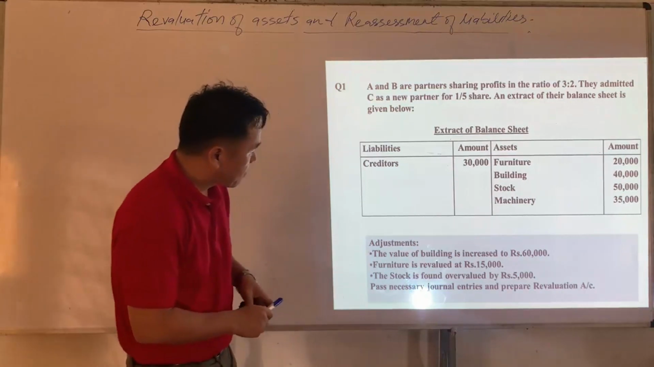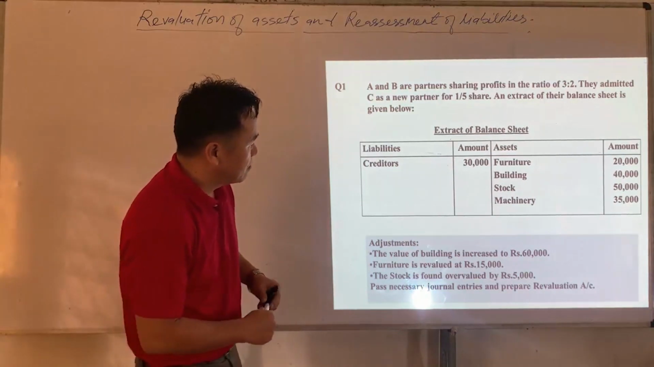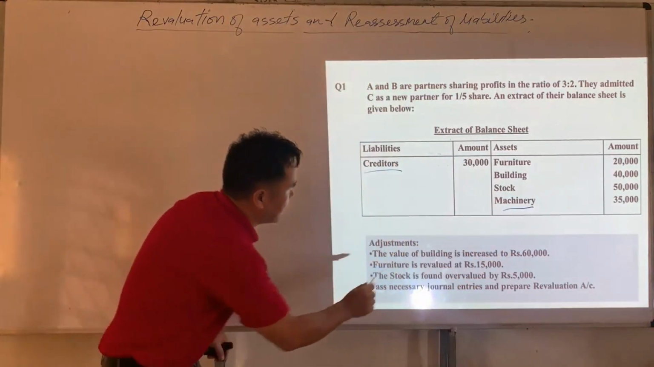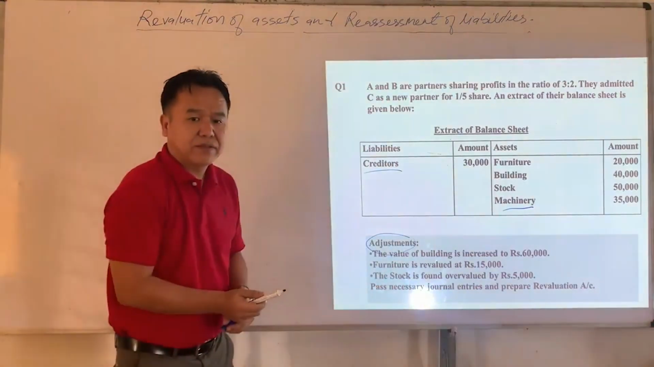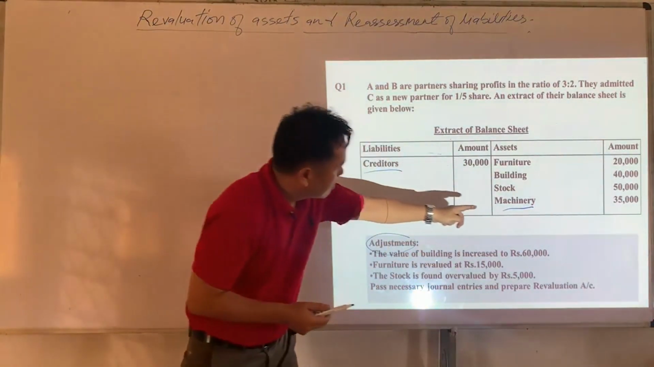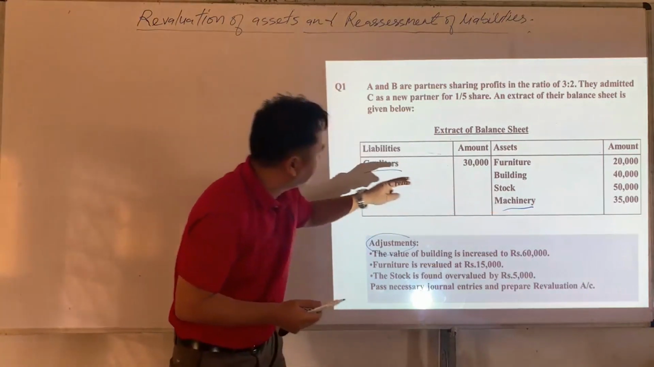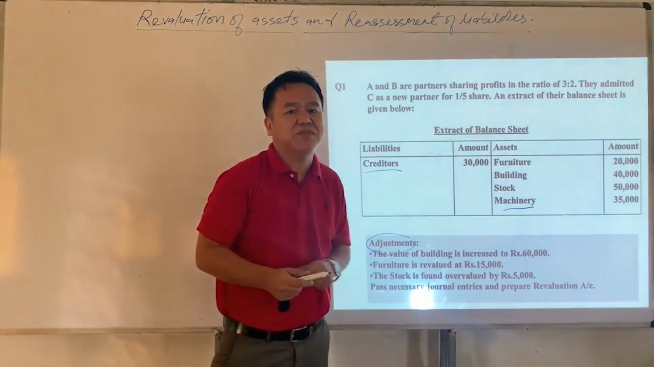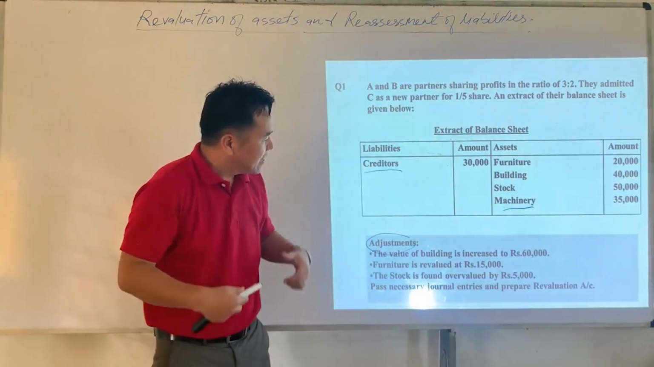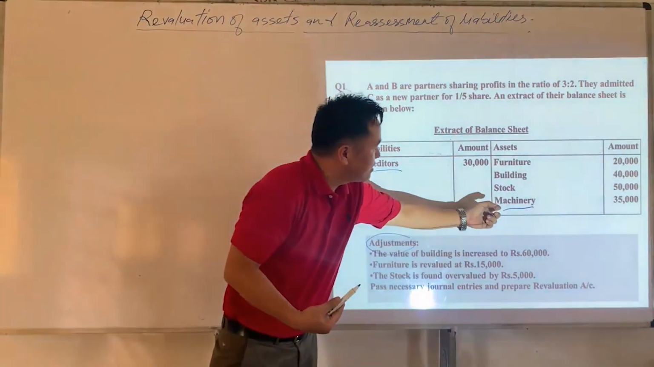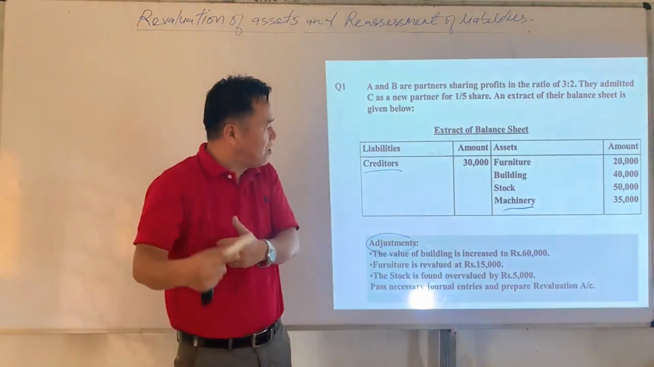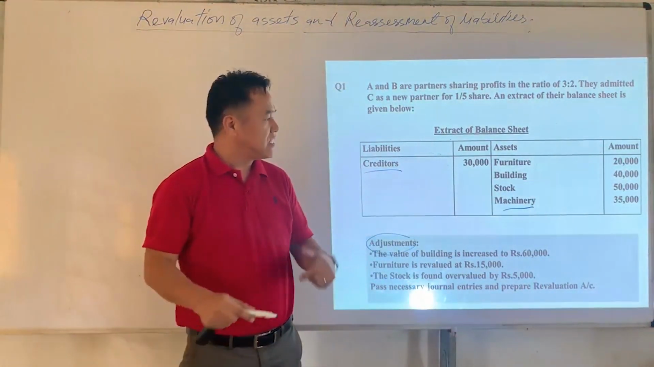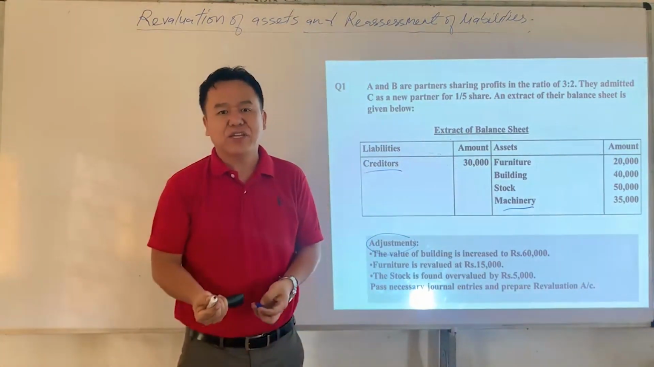So here information regarding machinery and creditors is not given in the adjustments. If they are not given in the adjustments, then we have to assume that there is no change in the value of machinery and creditors. If there is no change in the value of machinery and creditors, then there is no need to pass a journal entry, since they won't affect the revaluation account.